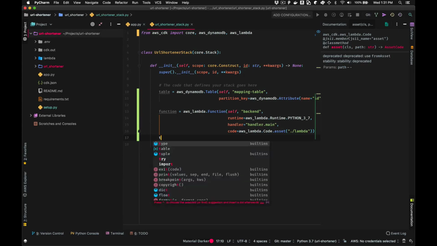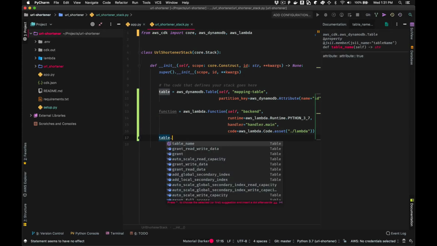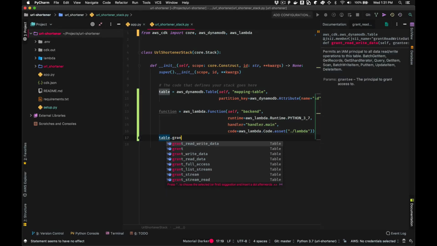So let's take a look at what we have on table. If we look at this table object, we see we have a lot of different methods available to us. In particular, we have all these grant methods. These grant methods are what we use throughout the AWS Construct Library. You're going to see this pattern. And this grant method is how we grant permission to resources. This is just one of the patterns that you'll see throughout the construct library. Permissions is a big one. There's also patterns around configuring event sources and working with metrics.